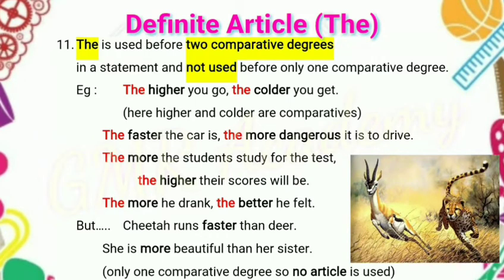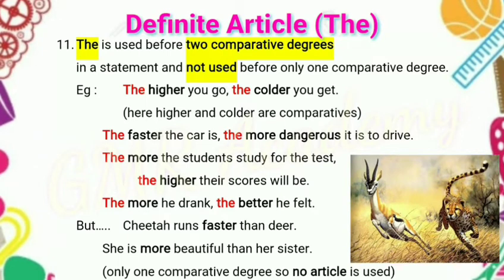But, cheetah runs faster than deer. In the statement, one comparative degree, faster. So no article is used. Like this, she is more beautiful than her sister. Here also one comparative degree, more beautiful. So we never use definite article the before comparative degree if it is only one.